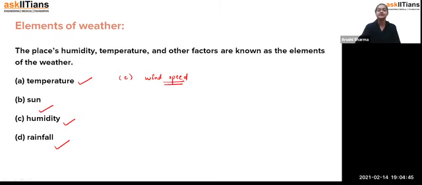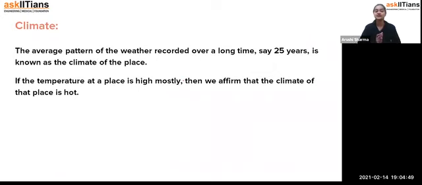Fine, students. So we have discussed the elements of weather. Now coming to climate. Climate is something like, if we talk about weather, weather is changing over a very short period of time. But climate, student, is not changing over a short period of time. It's a long time thing.